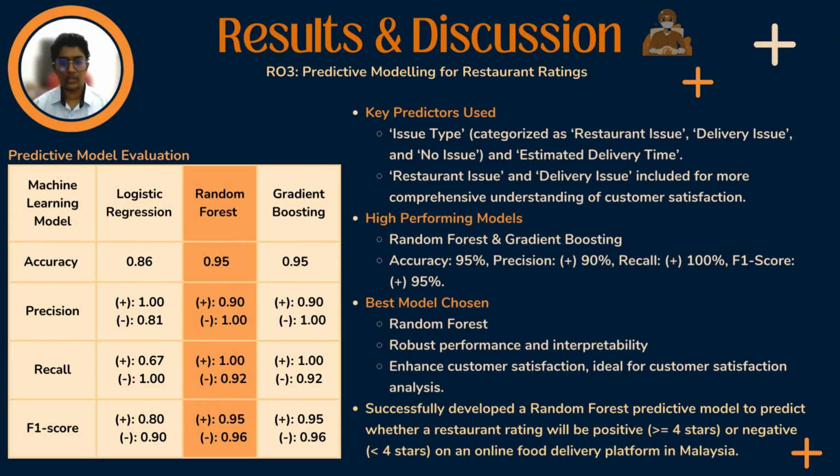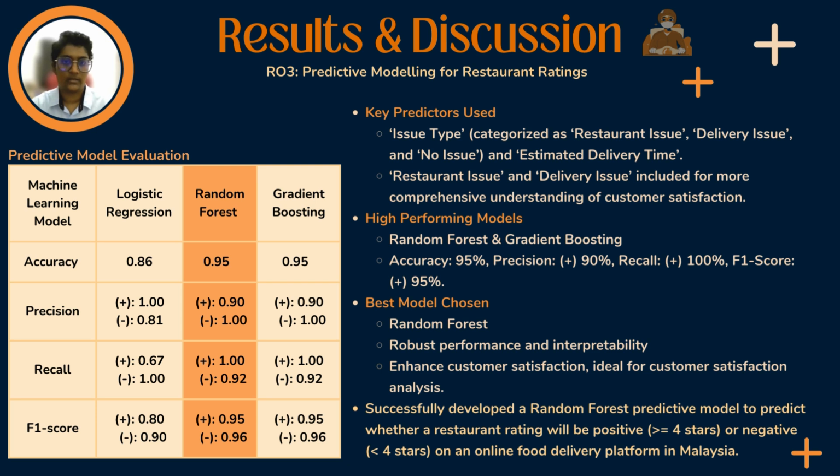Moving on to Research Objective 3, this research successfully managed to build a suitable predictive model for restaurant ratings on an online food delivery platform in Malaysia. Leveraging the key factors identified in Research Objective 2, which were issue type no issue and estimated delivery time, a machine learning model was built to predict positive or negative restaurant ratings. The model goes a step further by incorporating issue type restaurant issue and issue type delivery issue, even though their direct impact on restaurant ratings was weaker. This allows for a more comprehensive understanding of customer sentiment, since the repeated occurrence of these issues can significantly impact